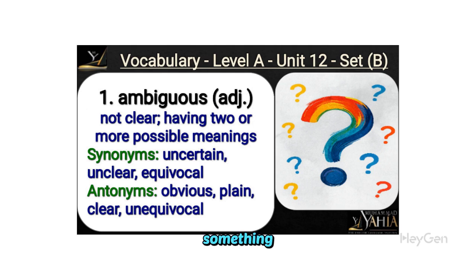Ambiguous refers to something not clear, having multiple possible meanings. Synonyms include uncertain, unclear, and equivocal, while antonyms are obvious, plain, clear, and unequivocal.